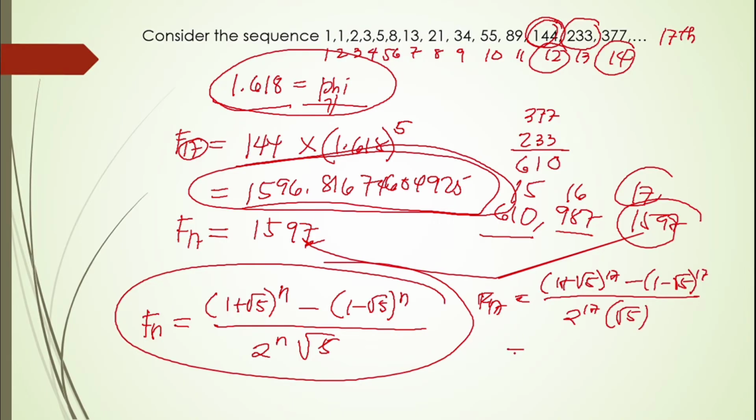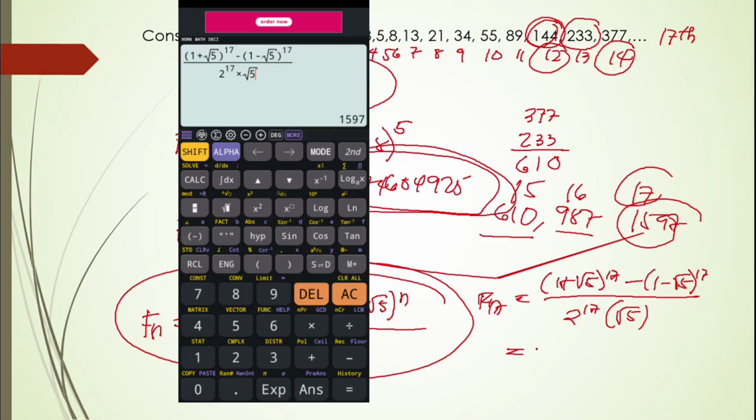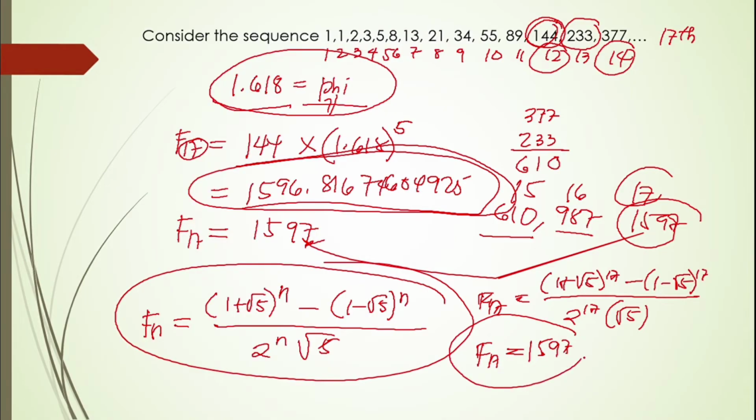We're going to calculate that one using the calculator presented here. The result is 1597. So this is our F17. So we could just immediately solve using a calculator. We need a scientific calculator as well. Alright, so that's the relationship between Fibonacci and the golden ratio.